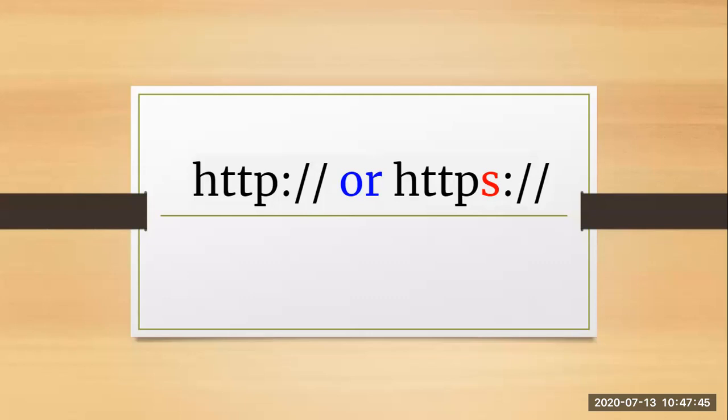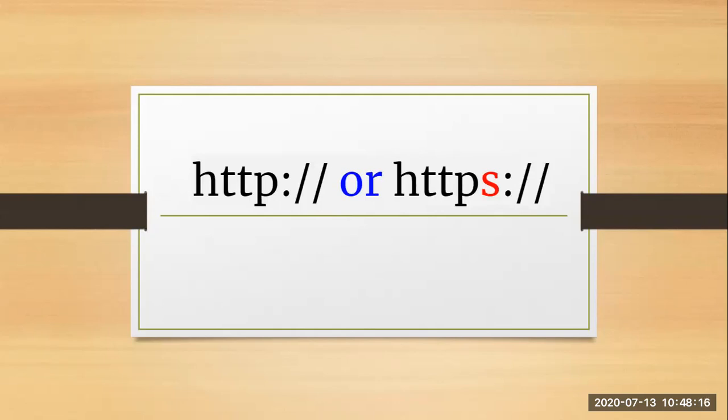In HTTP, encryption is absent, whereas in HTTPS encryption is present with the help of Secure Socket Layer, with the help of SSL certificates. So all your encryption takes place, and all your security mechanisms are managed properly in HTTPS. Where HTTPS is absent, it just simply takes the data in plain text and sends the data. So there was a need for security. That is why they came up with HTTPS.